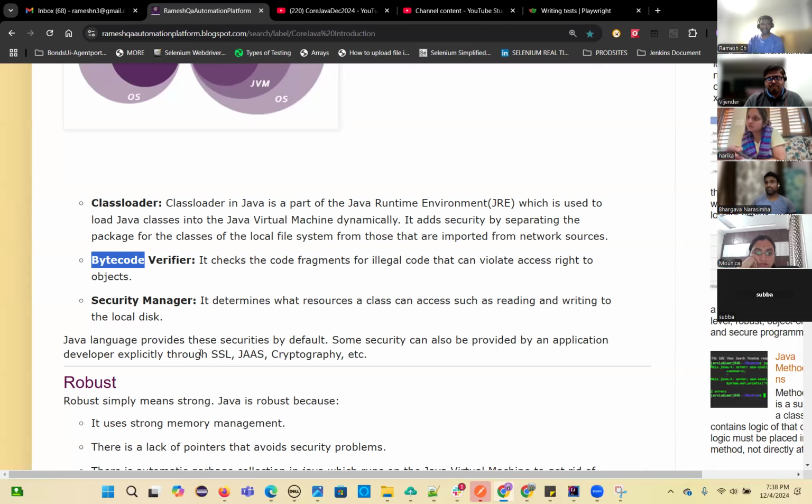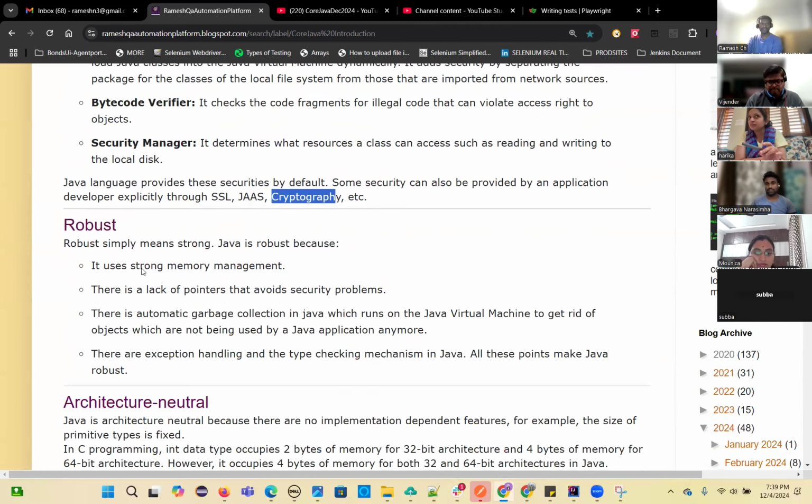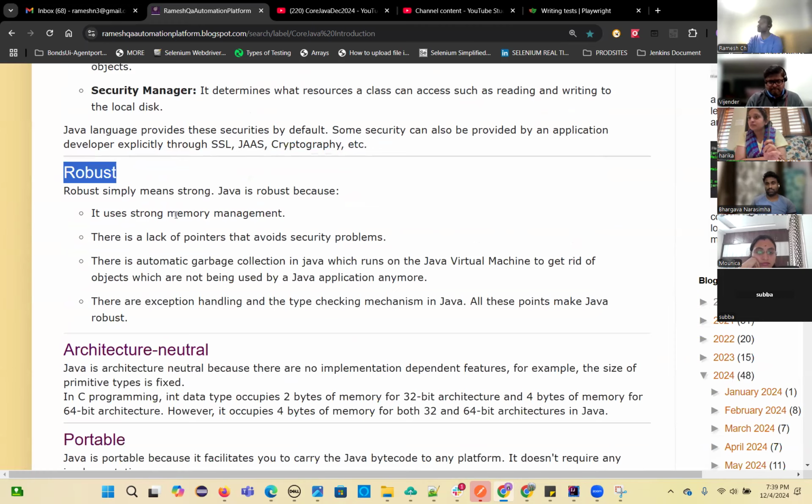And there is the SSL concept, secure socket layer, and Java security, cryptography, and other security systems can also be implemented with Java. So it has inbuilt security, but other security layers can also be incorporated if you want more security. The next point, robust programming language.